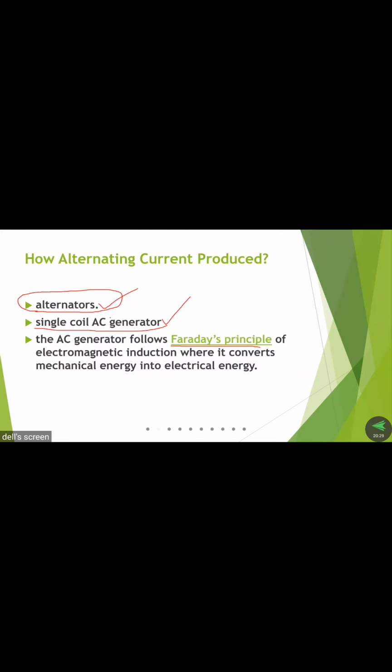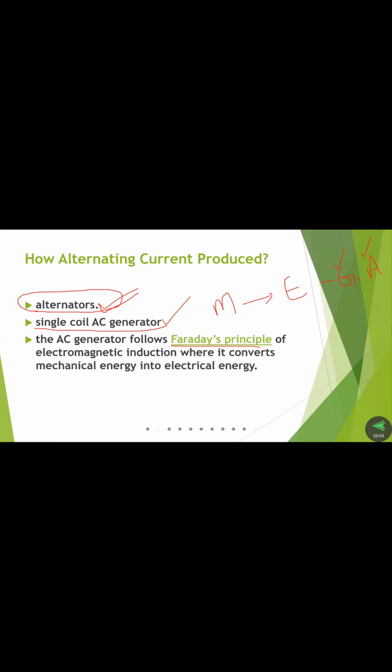Already we know the function of an alternator or generator: it converts mechanical energy into electrical energy. If it produces AC, we call it an alternator. If it produces DC, we call it a generator.